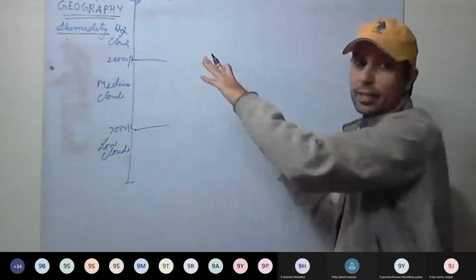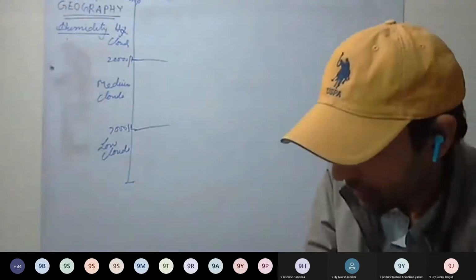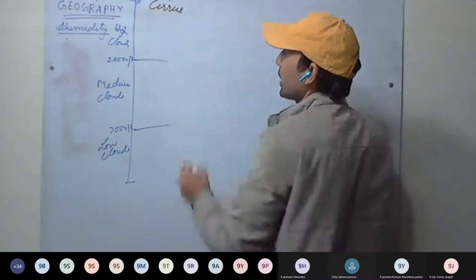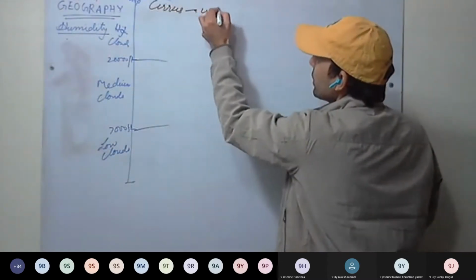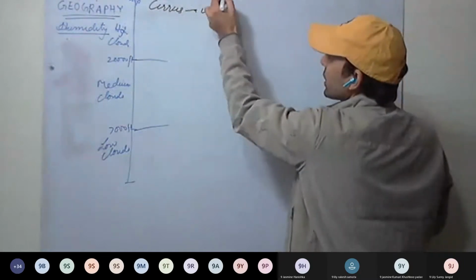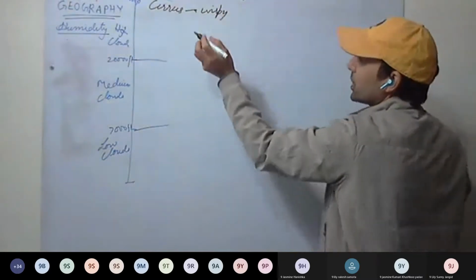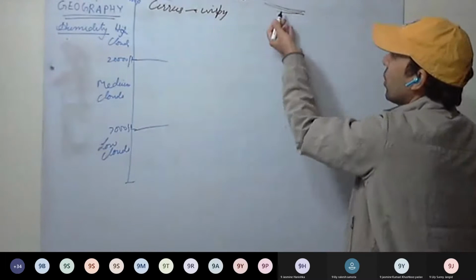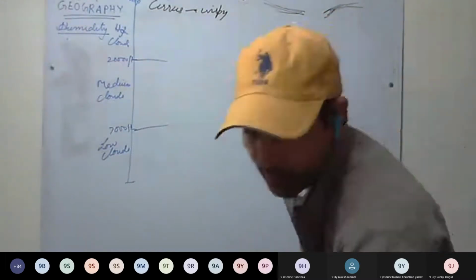So we start with high clouds and move towards low clouds. First we have the high clouds, the cirrus clouds. Cirrus means wispy. What does wispy mean? Like we have taken four to five hairs and formed one strand. So these clouds are like strands of hair or a little bit feather-like.